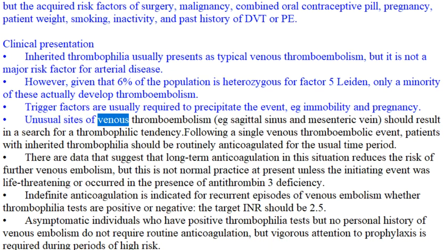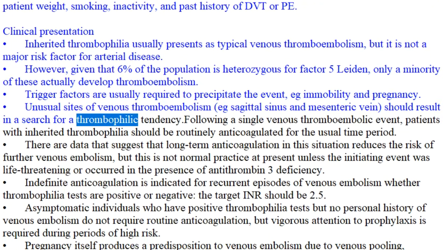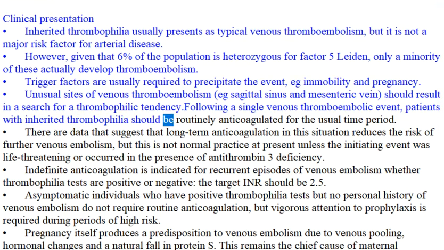Unusual sites of venous thromboembolism, e.g. sagittal sinus and mesenteric vein, should result in a search for a thrombophilic tendency. Following a single venous thromboembolic event, patients with inherited thrombophilia should be routinely anticoagulated for the usual time period.